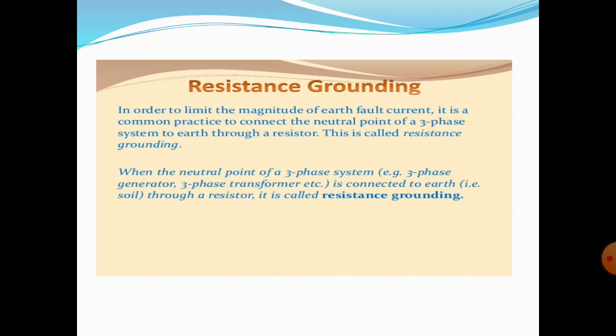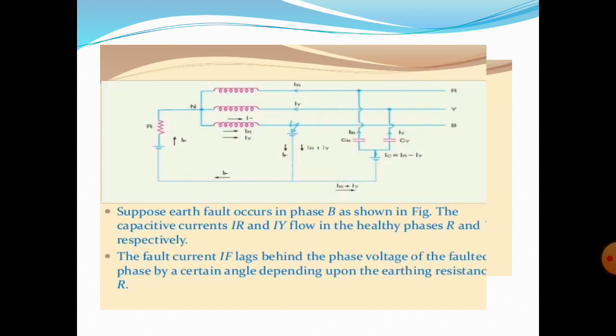Next is resistance grounding. In this system, when the neutral point of a three-phase system is connected to earth through a resistance, it is called resistance grounding. The value of resistance should be neither very low nor very high.